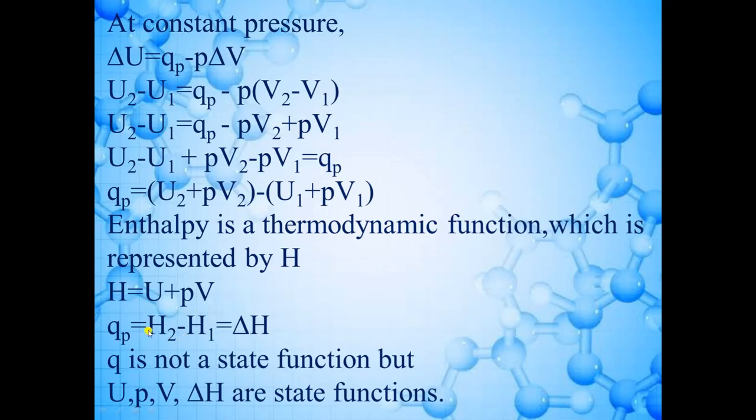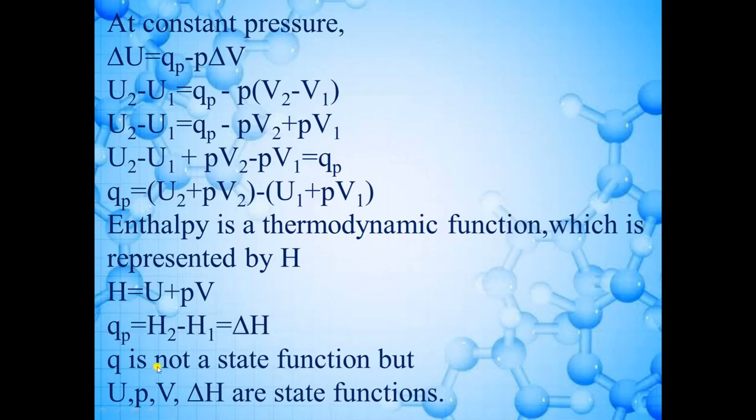So this is the change in enthalpy. So here QP is equal to delta H. From here we can say that at constant pressure, the change in enthalpy is always equal to the heat absorbed by the system.